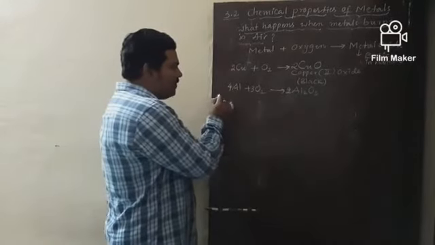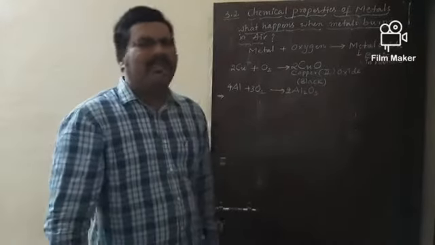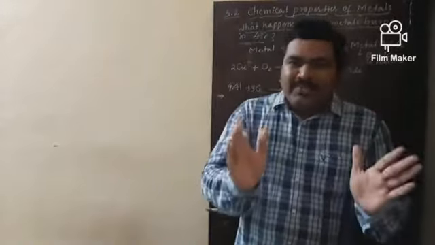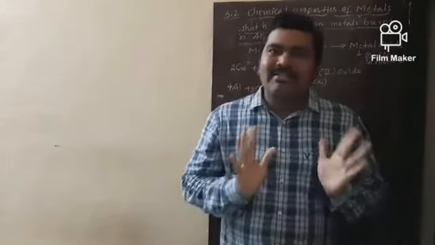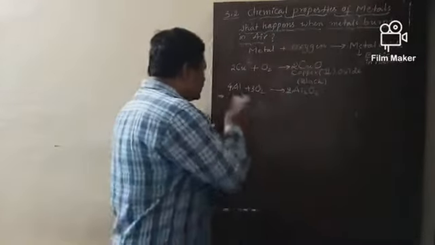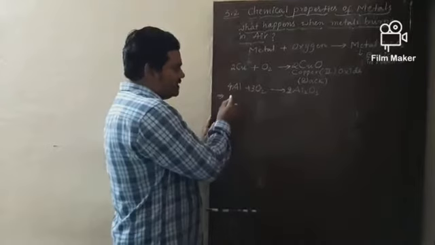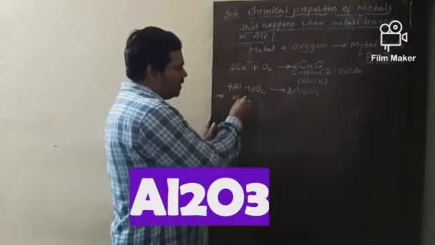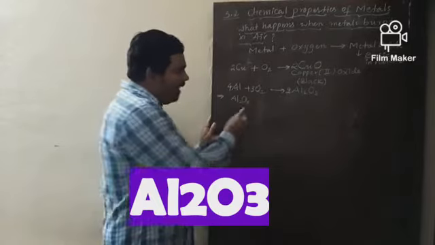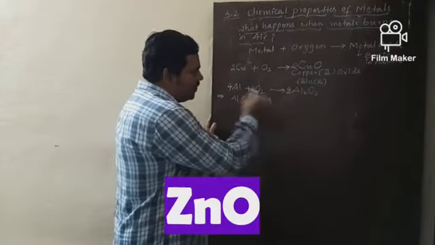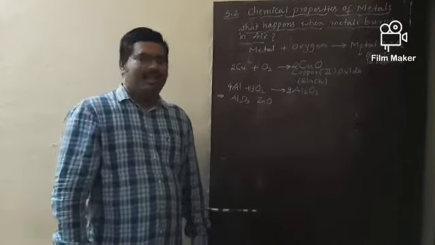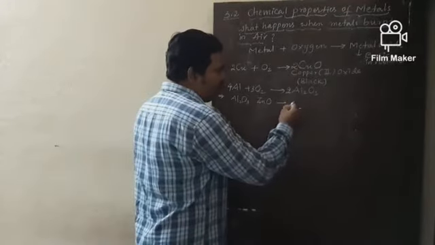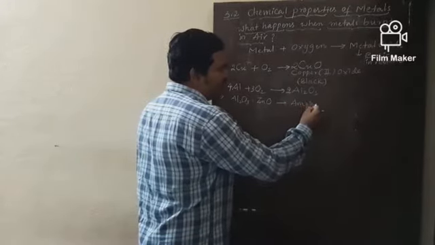Now let us take a few oxides. Most of the metals burnt in the presence of oxygen to form corresponding metal oxides which are basic in nature. But two metal oxides are exceptions. What are they? Aluminium oxide, Al2O3, and zinc oxide, ZnO. These are metal oxides, but these are not basic in nature. These metal oxides are amphoteric in nature.